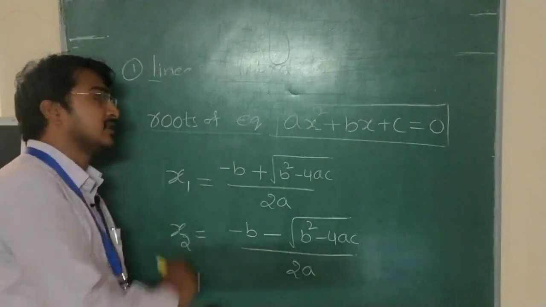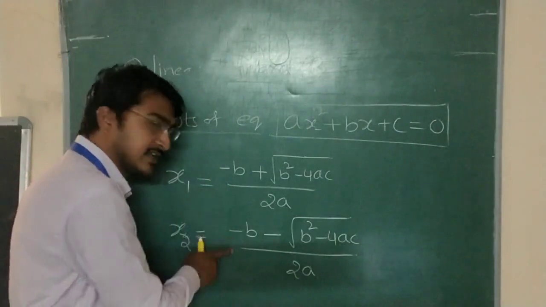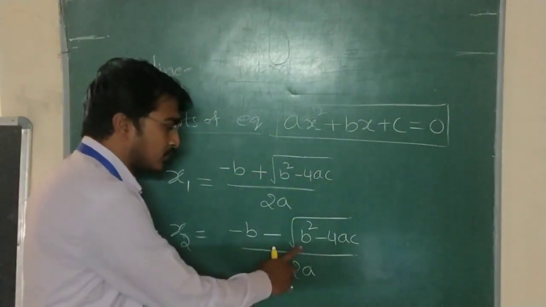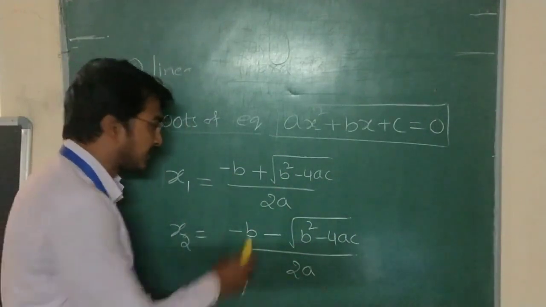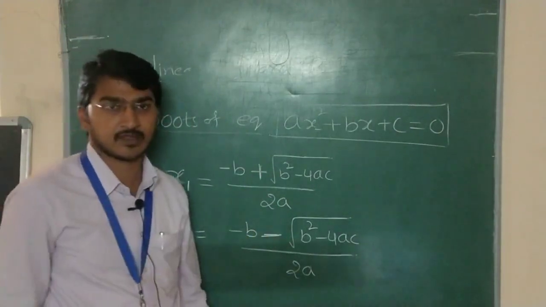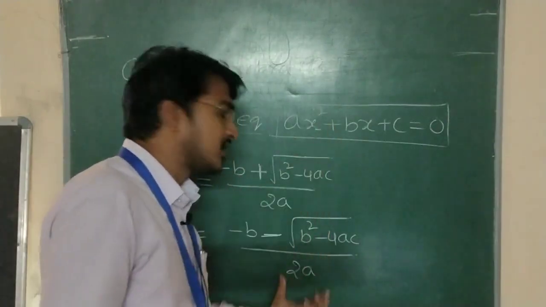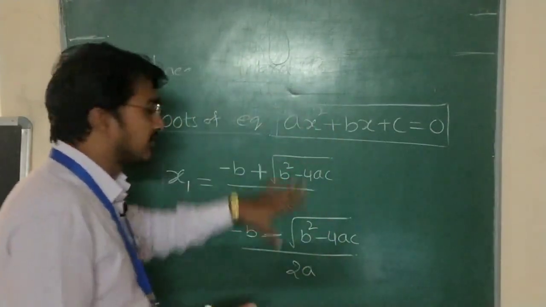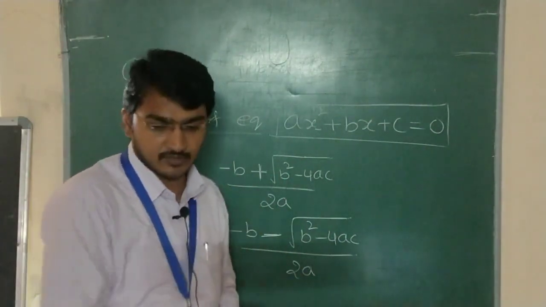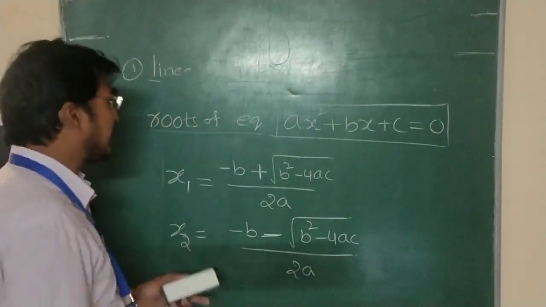So this is our solution. x1, x2 are called the roots. What is the difference here? Minus b same, root over b square minus 4ac same, denominator 2a also same. But in one root we are using plus, in the other root we are using minus. You will learn more about this concept in mathematics, but this is enough for us. I will go with one example.